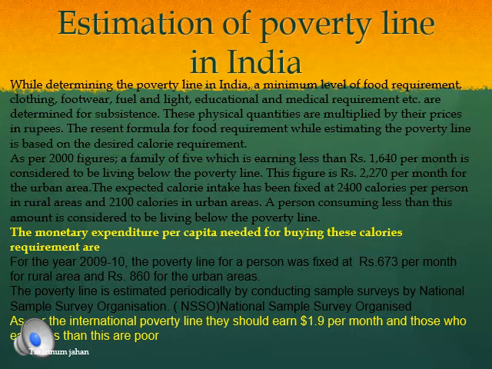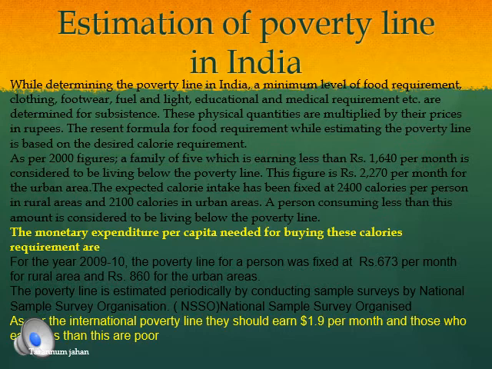And if the person is not able to pay for these basic needs, then the person is said to be below the poverty line. But human development does not mean only consuming food three times a day. They should also fulfill these requirements too. Then only we can say that this is human development.